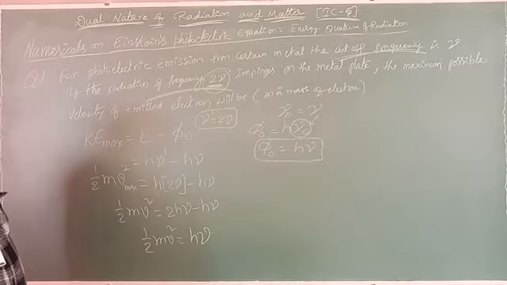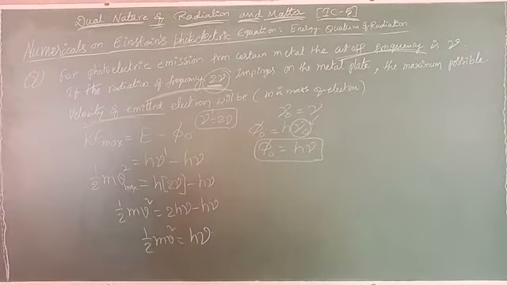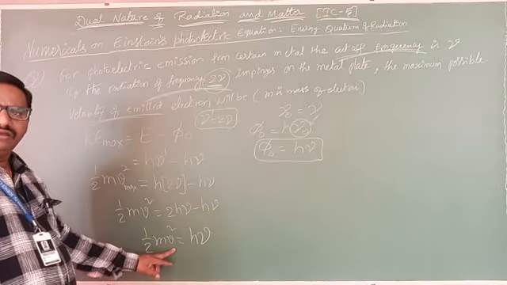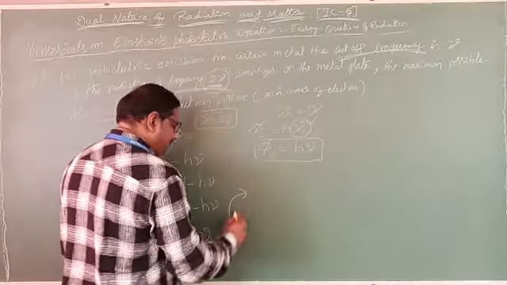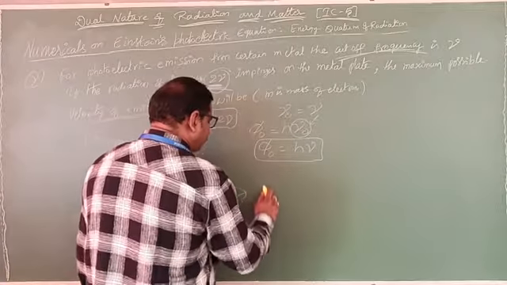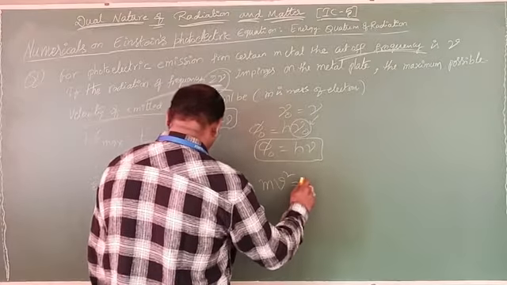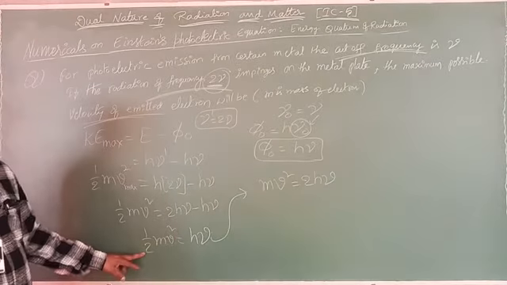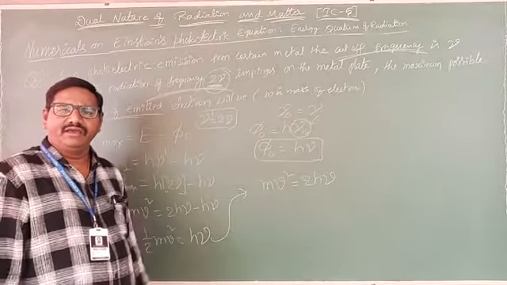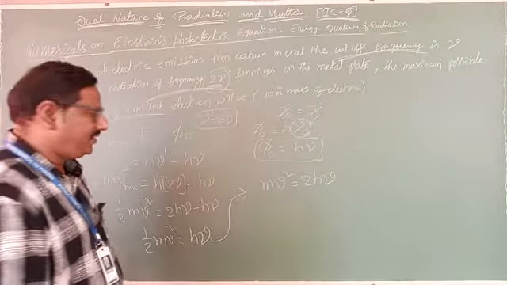By using this, what are they asking? The maximum possible velocity of the emitted electron. They are asking velocity, that means v only. So taking the half to the other side, m v square equals 2 h nu.